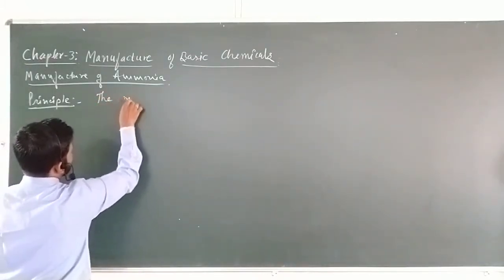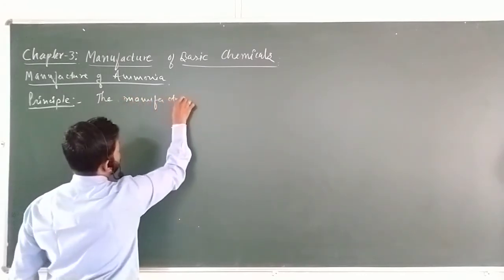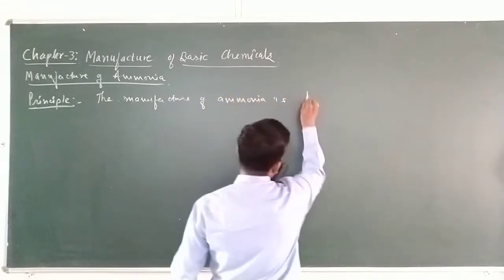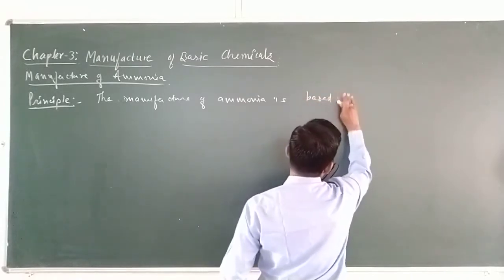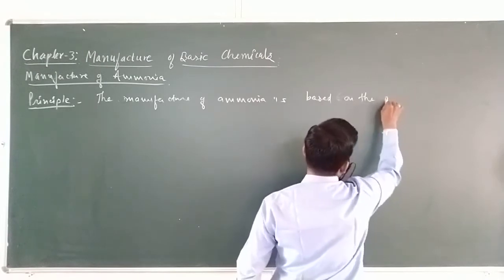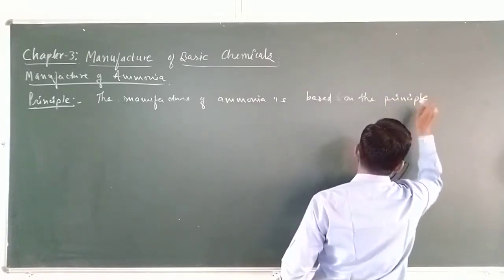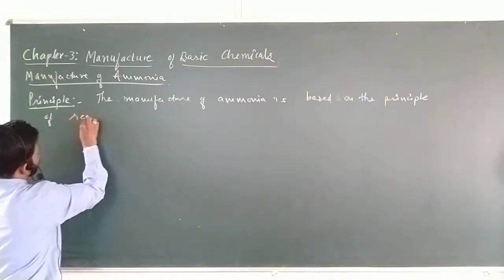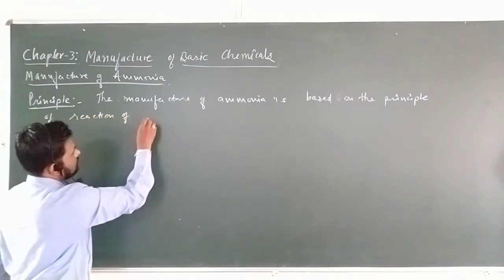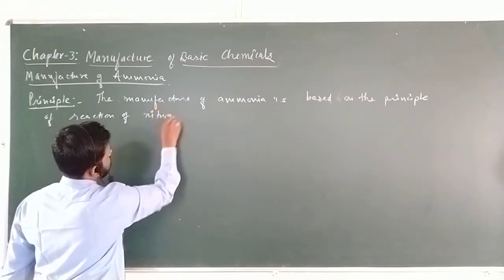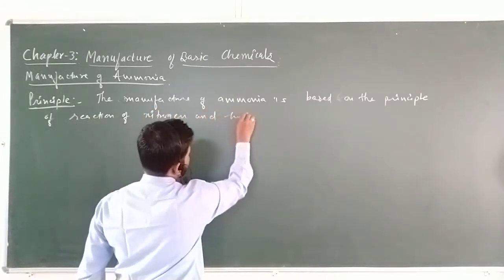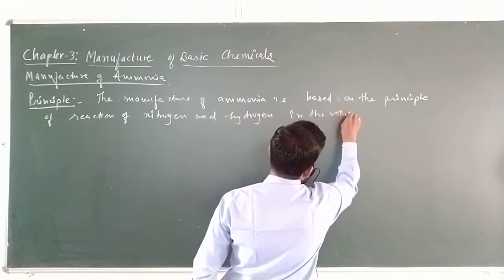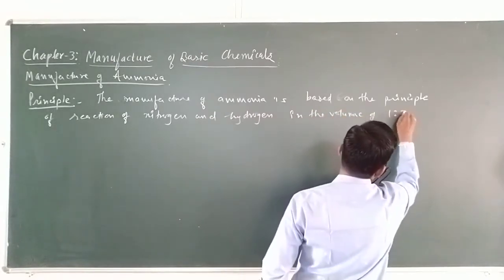The manufacture of ammonia is based on the principle of reaction of nitrogen and hydrogen in the volume of 1 to 3. This is very important.